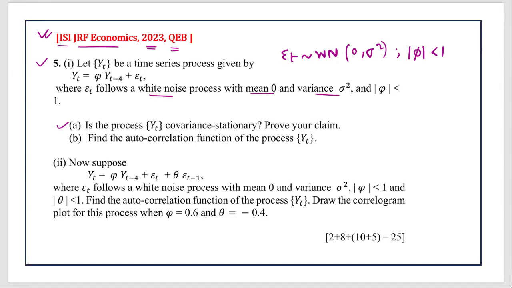Then see the first question. The first part is asking you, is the process covariance stationary? Prove your claim. So this is part A of this question. Let us try to solve this portion first. Y_t = phi Y_{t-4} + epsilon_t, where epsilon_t follows white noise with mean 0, and this information is given to you.